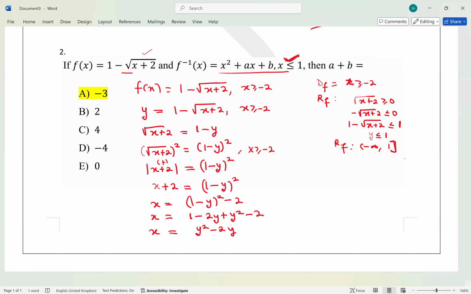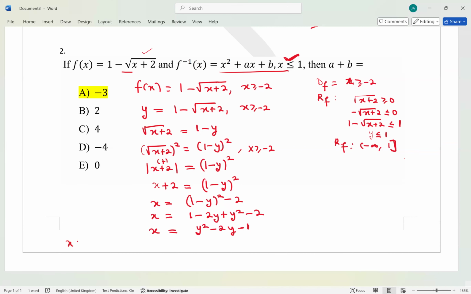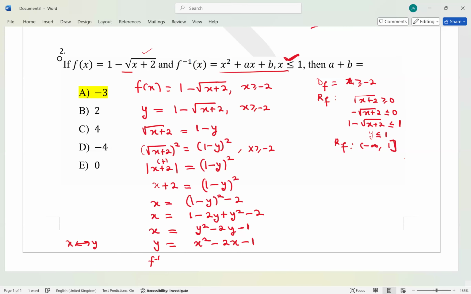Then 1 minus 2, it's minus 1, right? So now you can interchange x and y. So let me use this symbol, it means interchange x and y. So y now, it's what? It's just x squared minus 2x minus 1. See? So it means the f inverse of x is going to be x squared minus 2x minus 1.